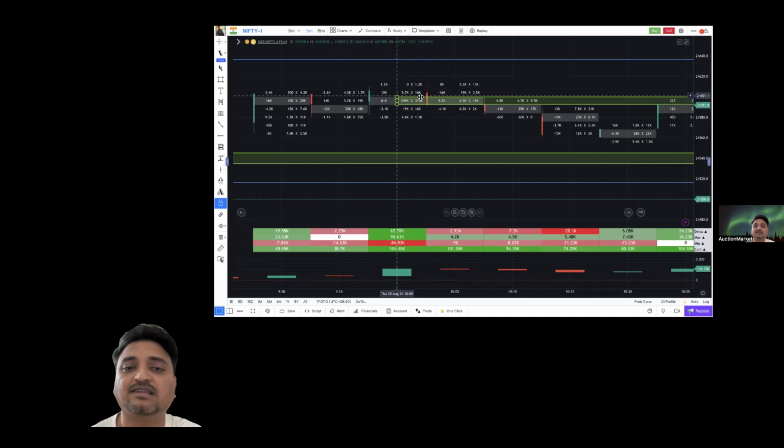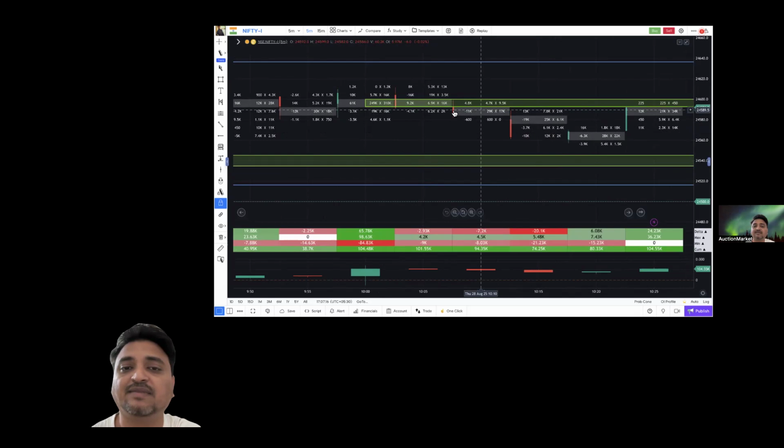So buyers are trying to push the price up and sellers are trying to bring the price down. But what happened in exactly the next candle? This particular zone got absorbed.